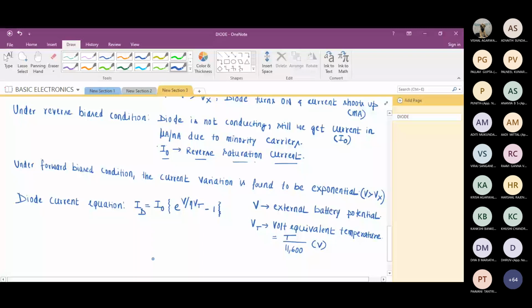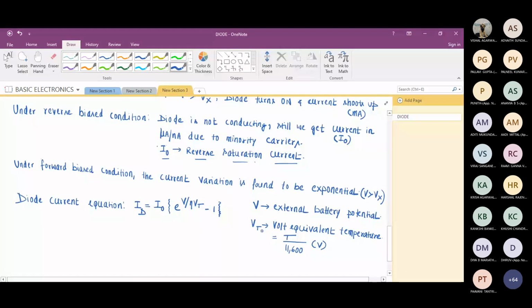We get this term when we derive an equation for the diode. The denominator term 11,600 contains constants like the Boltzmann constant, all those values, when we derive the equation.